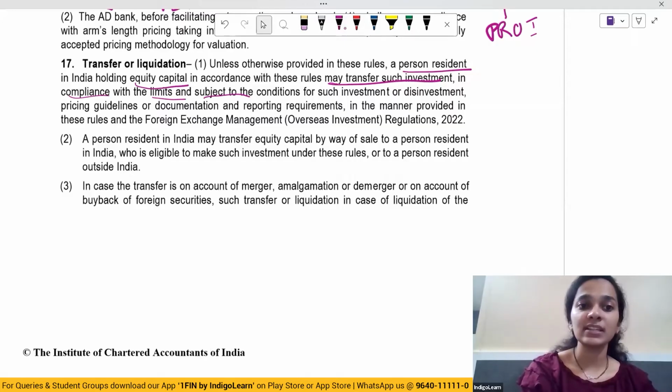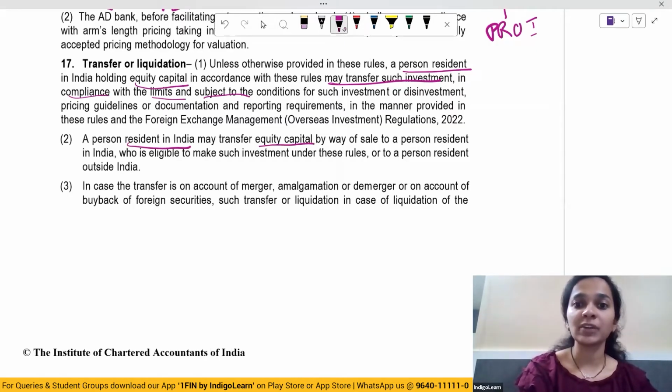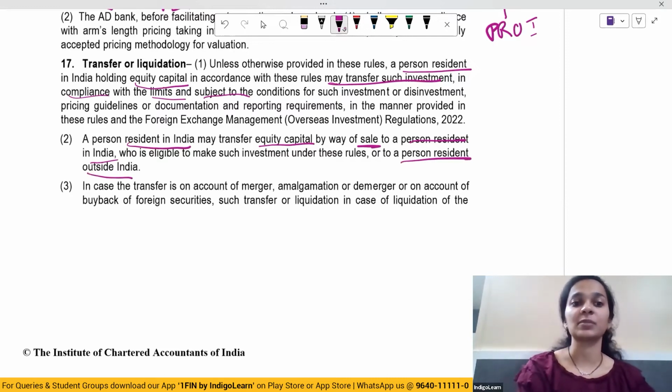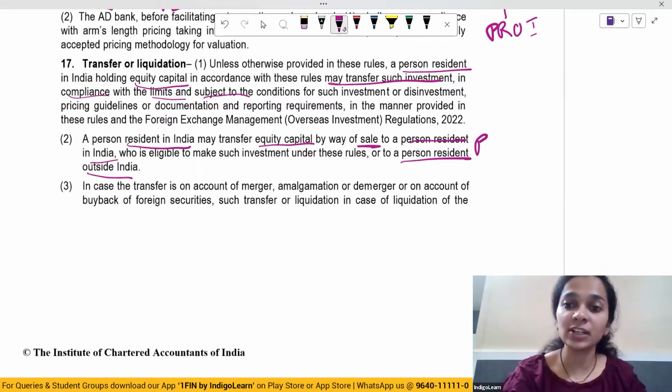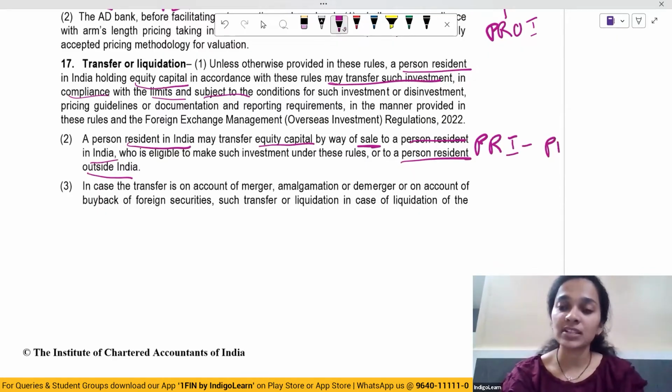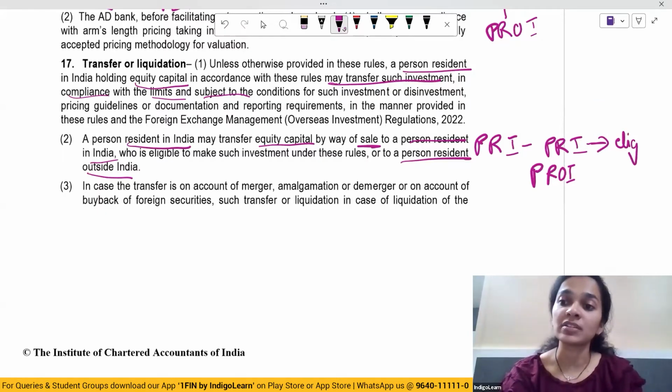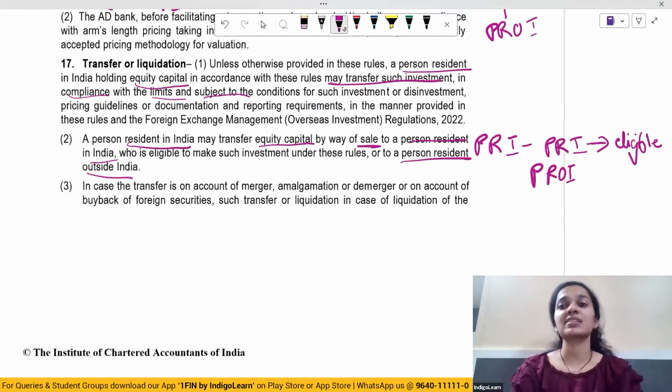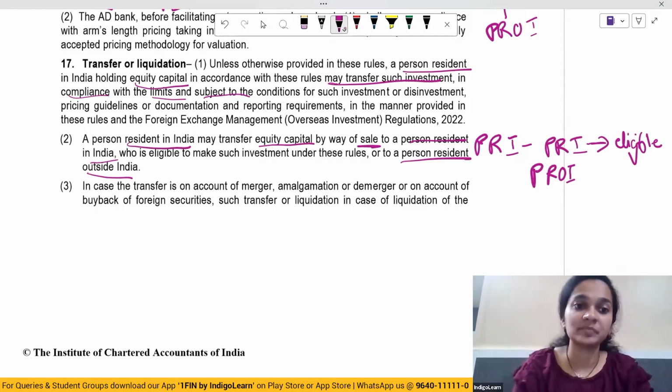A person resident in India may transfer equity capital by way of sale to a person resident in India who is eligible to make such investment under these rules, or to a person resident outside India. So a person resident in India, to whom can he make the transfer? He can make the transfer to another person resident in India or to a person resident outside India. But this person resident in India should be an eligible person, eligible to make such investment under such rules.